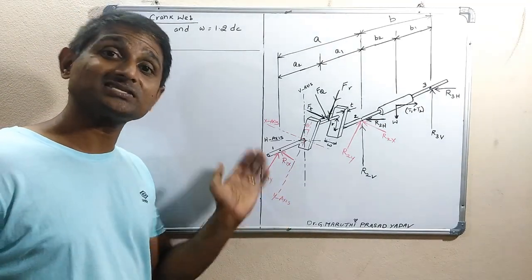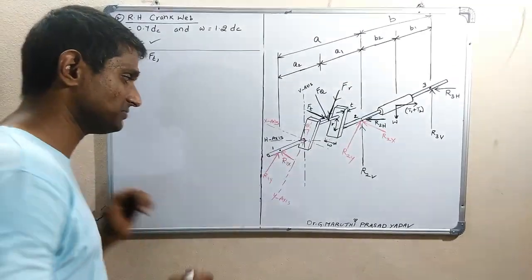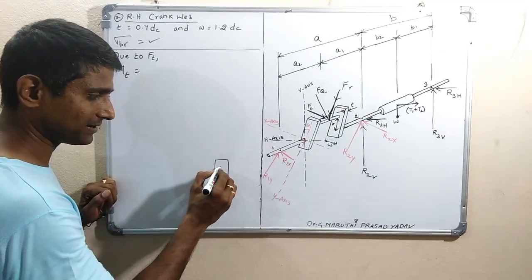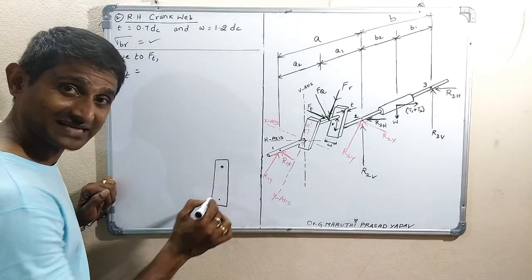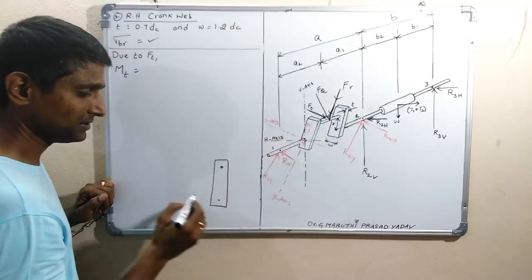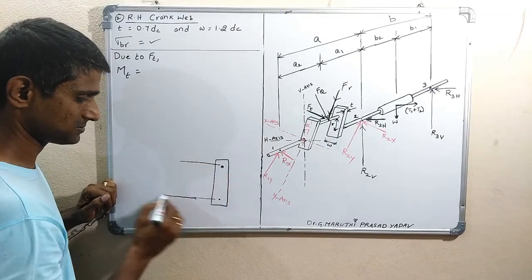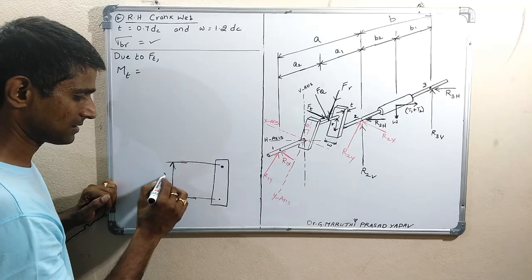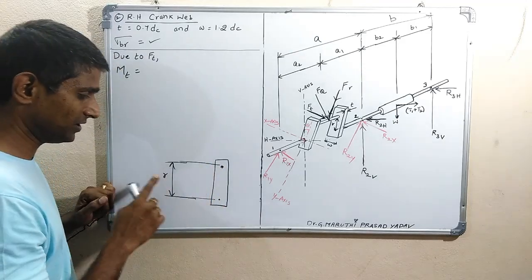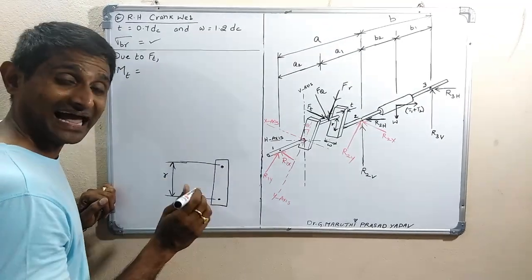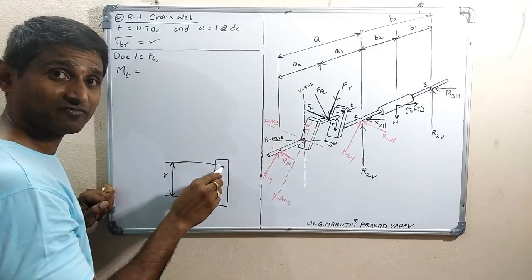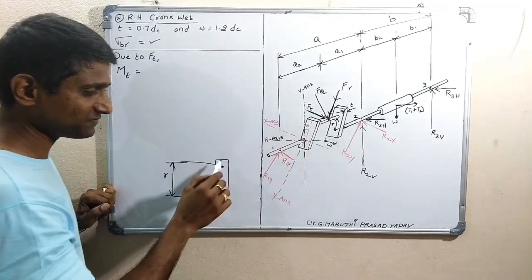To understand this, we have to see in the side view. So if you look in this view, if you see from this side, the web is like this, where the crank pin is here. This is the axis of the shaft, this is the axis of the crank pin. So from here to here it is R. Web thickness perpendicular to this board is thickness T. Carefully, this is R. So this dot represents the axis of the shaft, and this dot represents the axis of the crank pin. So the distance from here to here is R.